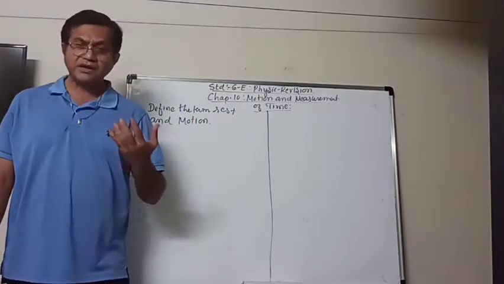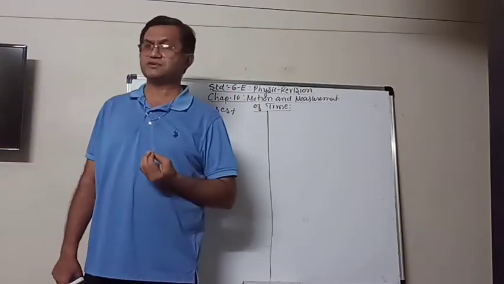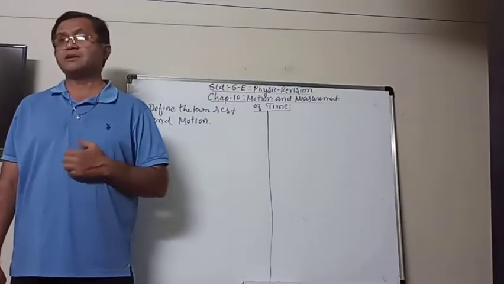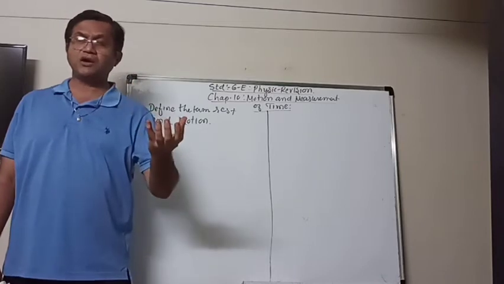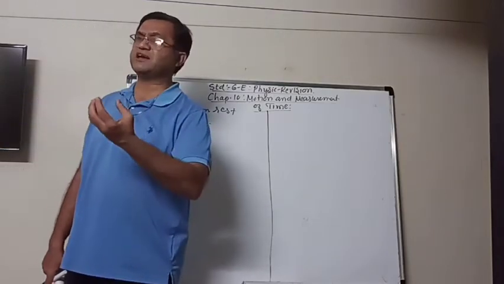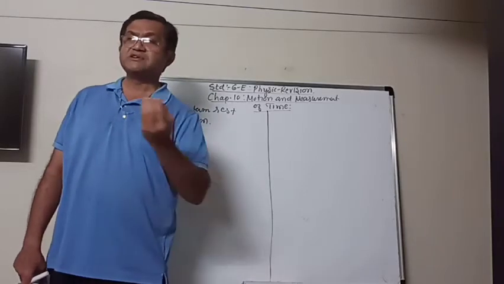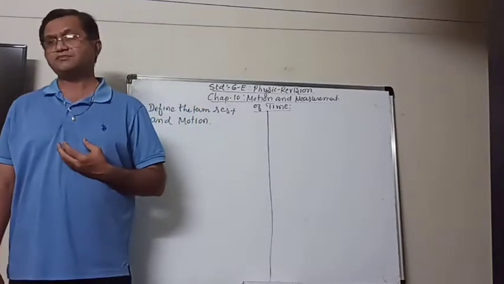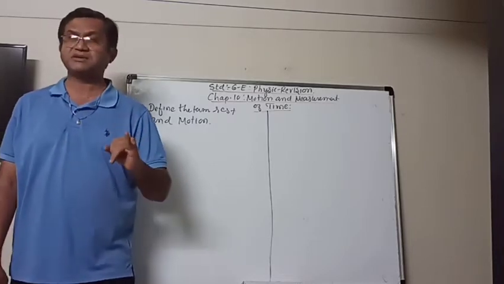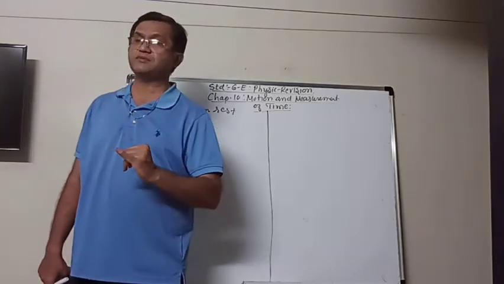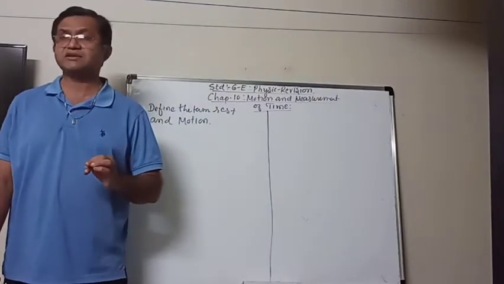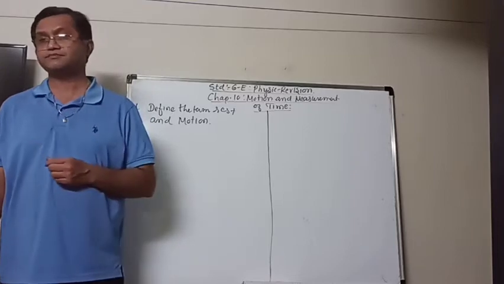But if the object changes its place with respect to time, means if you saw in the beginning, and after few seconds or few minutes, if the place is changing according to the time, so when an object changes its position with respect to time, then we can say that it is in motion.